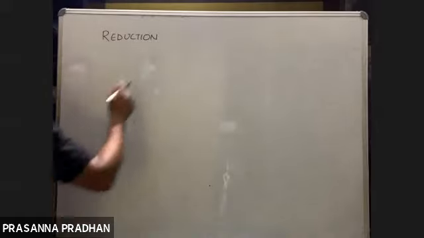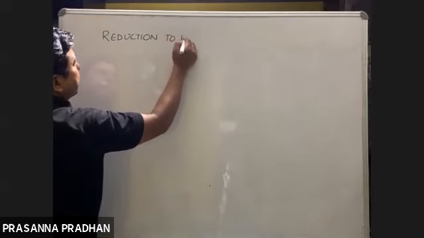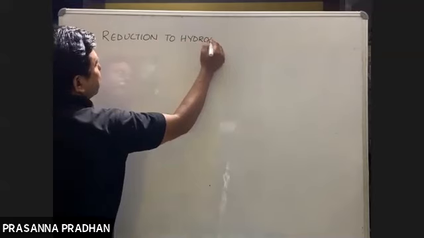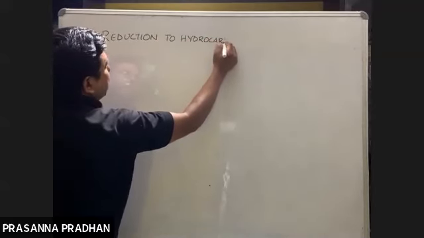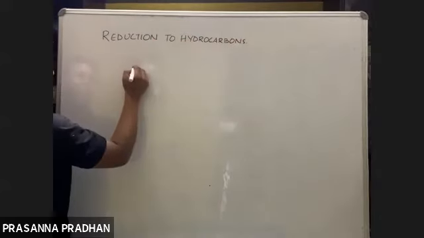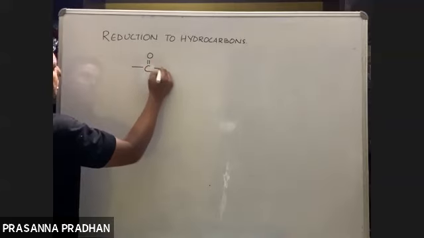So today we shall see another type of reduction, reduction to hydrocarbons. Reduction to hydrocarbons means we have a carbonyl group like this.